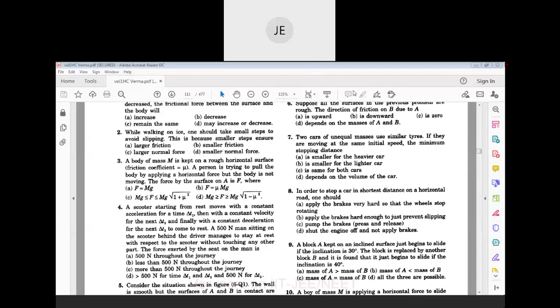Acceleration will not depend on the mass. Acceleration formula is mu into g. Mu, the friction coefficient, will be constant because similar tires are there, and g is also constant. So the acceleration of both cars is constant, so the stopping distance is also equal.